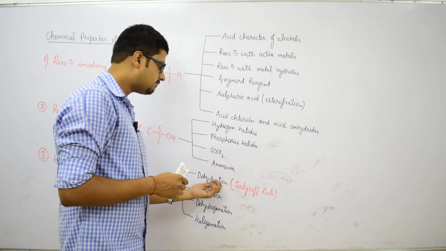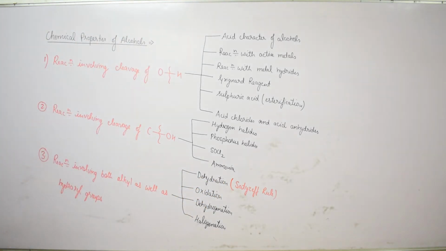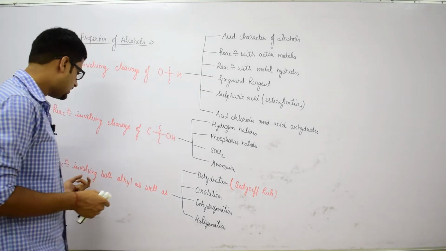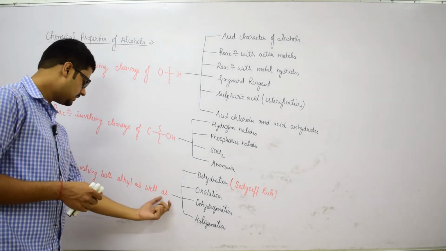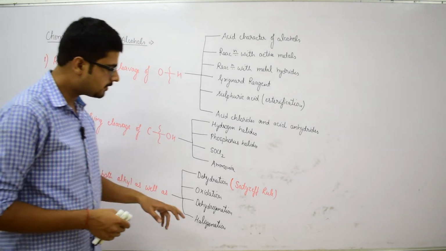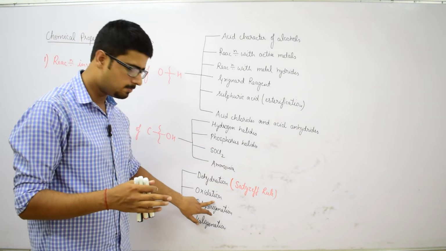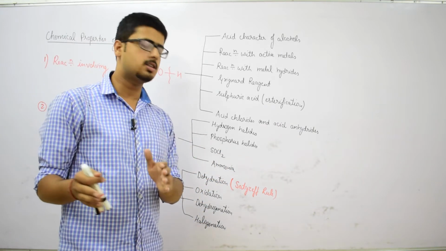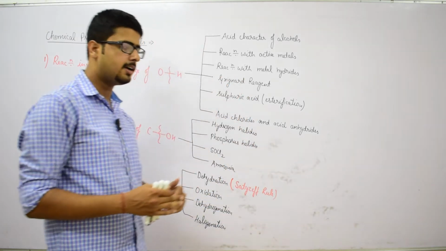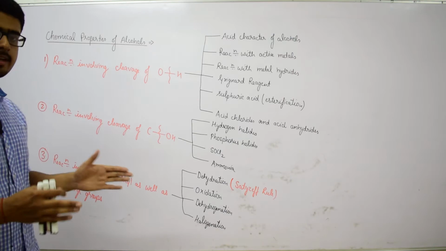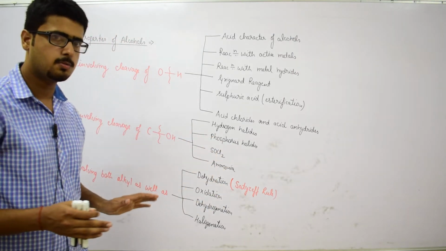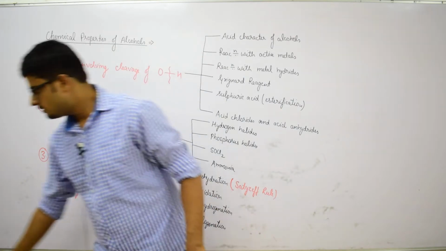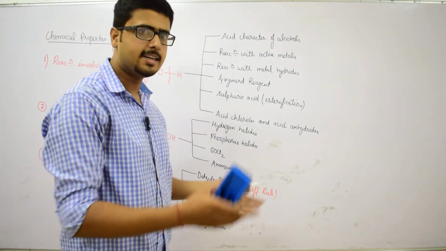In that case, we have 4 reactions: dehydration, oxidation, dehydrogenation and halogenation. In case of dehydration, we will further discuss Saytzeff rule. So, these will be the entire different types of mechanisms of reactions that we will discuss in case of alcohols. So, let us discuss each one of them in detail.